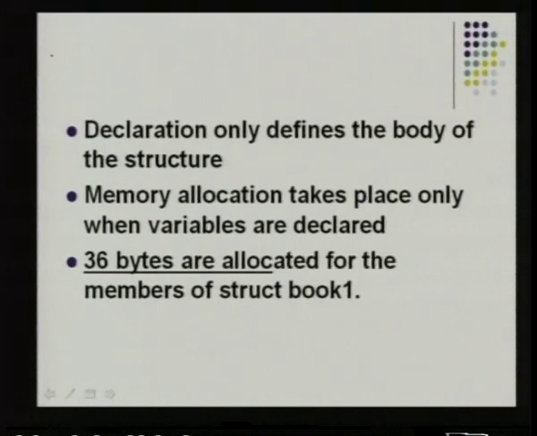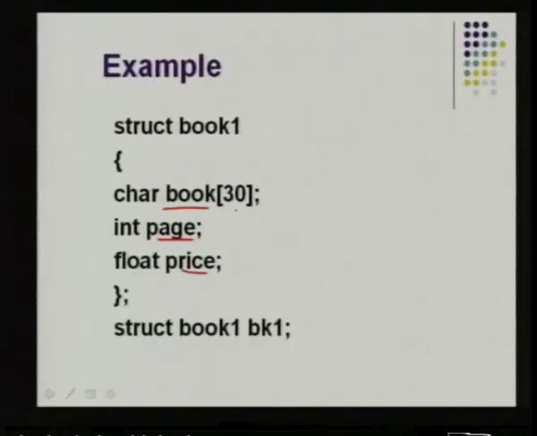So, in the previous example, we can calculate how many bytes would have been allocated for the particular structure. So, here you are having 30 characters. So, character minimum allocation is 1 byte. So, here we need to have 30 bytes plus integer holds 2 bytes. So, 30 plus 2, 32, and a float minimum storage allocation is 4 bytes. So, 32 plus 4, 36 bytes.